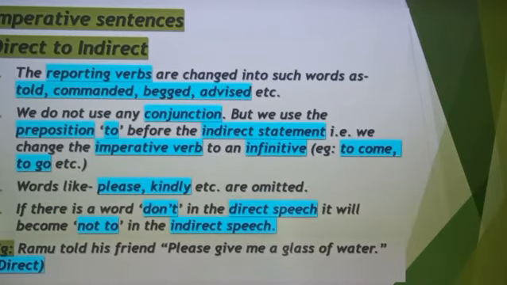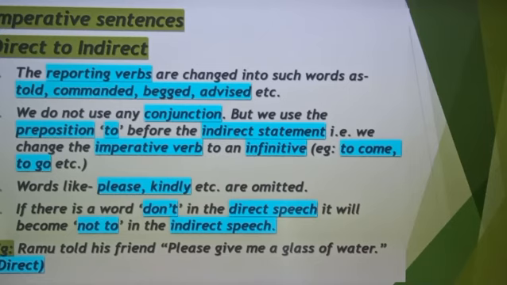So, imperative sentences, from direct to indirect sentence conversion. What rules should be followed? The reporting verbs are changed into such words as told, commanded, begged, advised, etc. Second rule, we do not use any conjunction but we use the preposition to before the indirect statement. That is, we change the imperative verb to an infinitive. Example, to come, to go, etc. The words like please, kindly, etc. are omitted. If there is the word don't in the direct speech, it will become not to in the indirect speech.